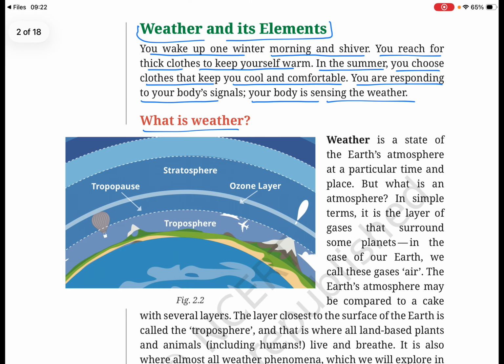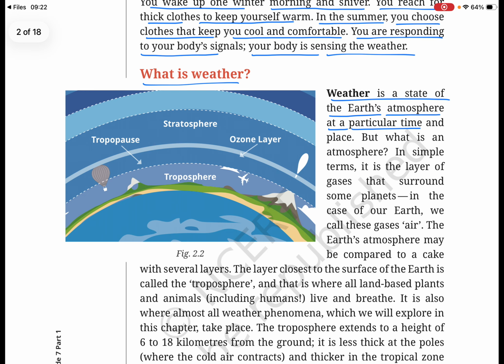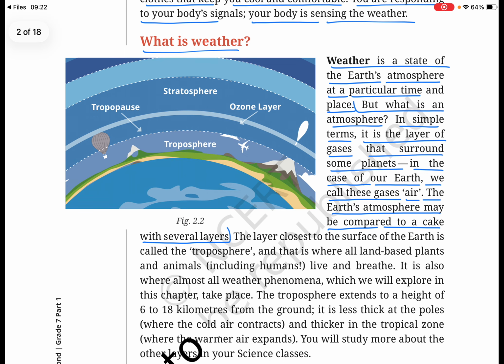What is weather? Weather is a state of the Earth's atmosphere at a particular time and place. But what is an atmosphere? In simple terms, it is the layer of gases that surround some planets. In the case of our Earth, we call these gases air. The Earth's atmosphere may be compared to a cake with several layers.